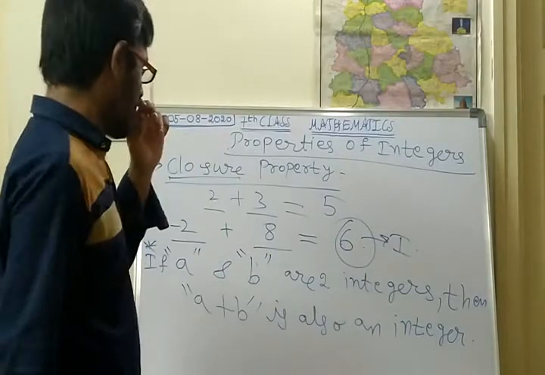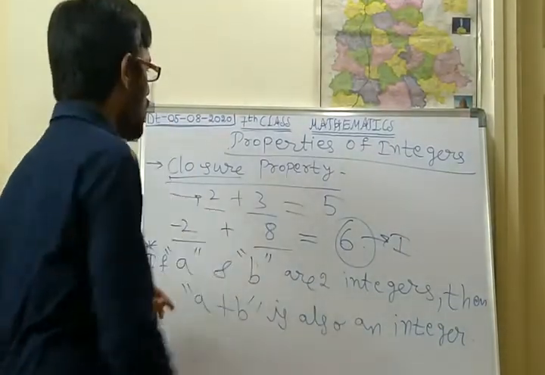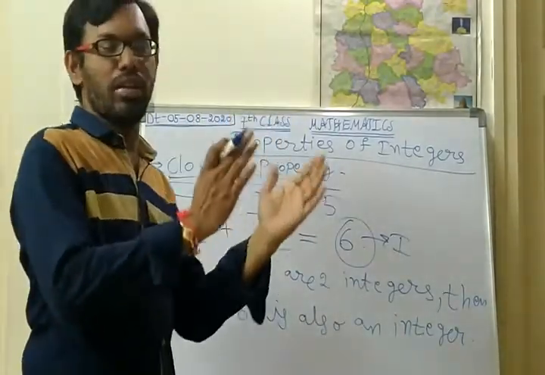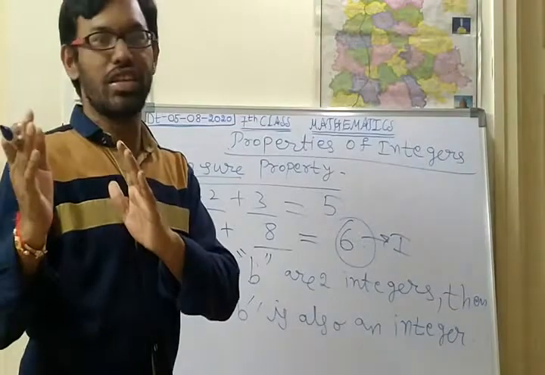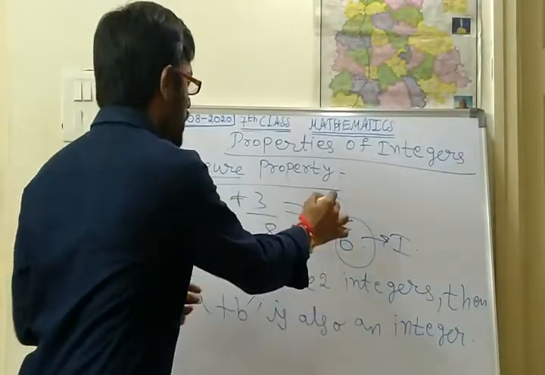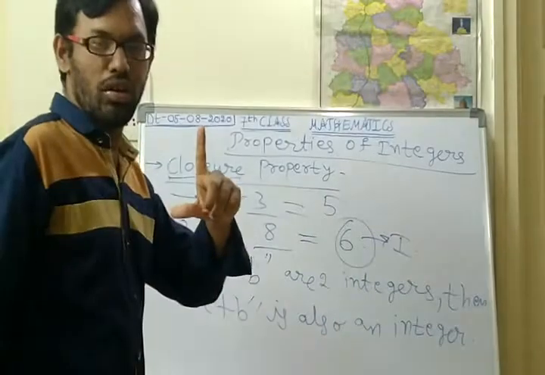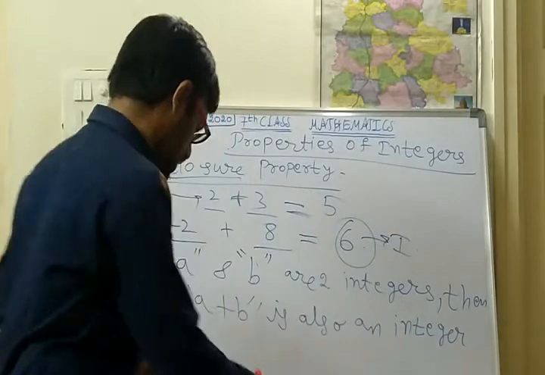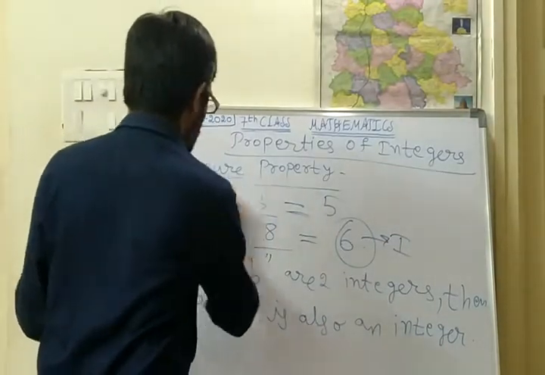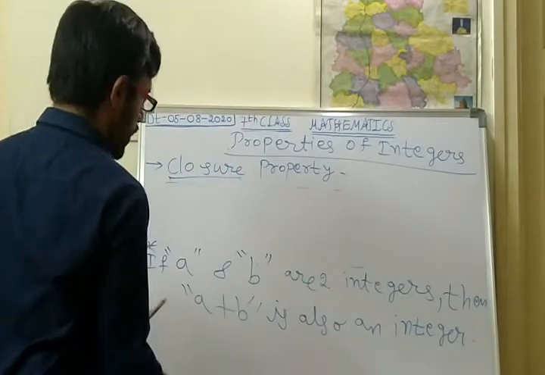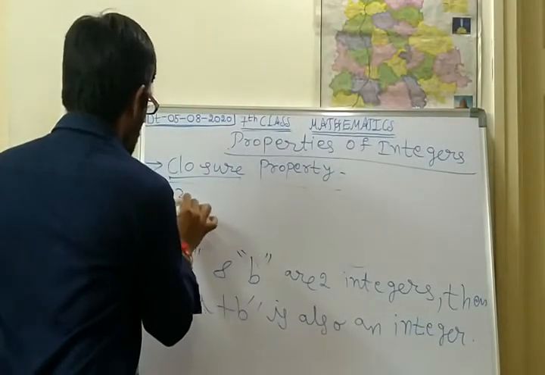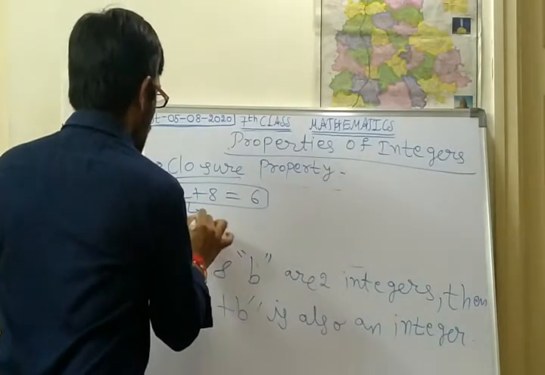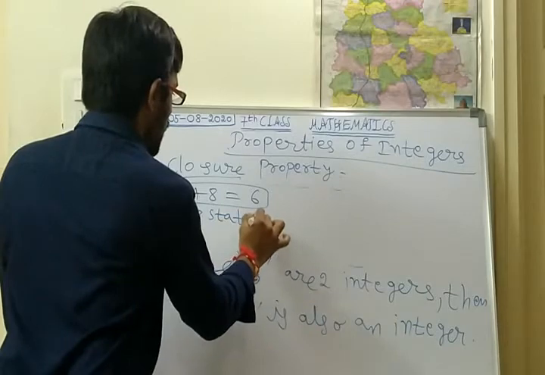Here, one more thing I forgot to say. This is one of the statements, as we saw in the previous class. From the multiplication statement we got two divisional statements. So here 2 plus 3 is equal to 5. This is also one statement only. Here, suppose minus 2 plus 8 is equal to 6. So this is a statement.